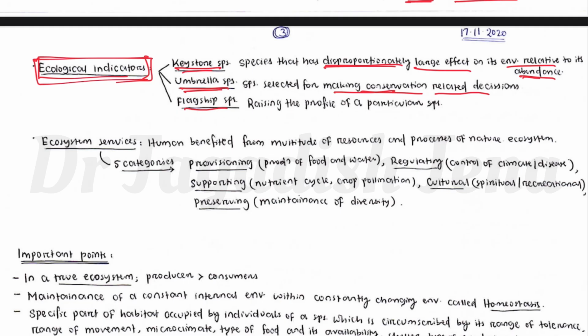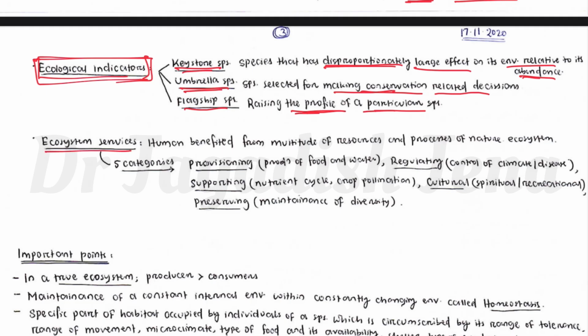Then flagship species, basically raising the profile of a particular species. That is called a flagship species. So any species we are concerned about is a flagship species. Umbrella species: any species we need to conserve. Keystone species: one that has significant importance.